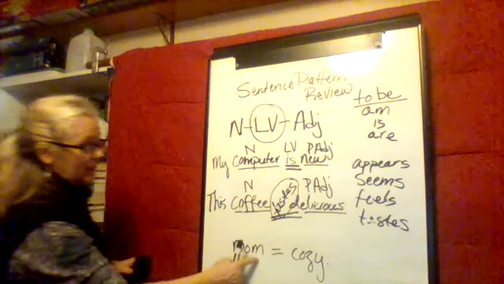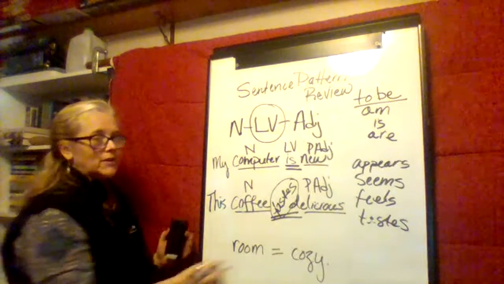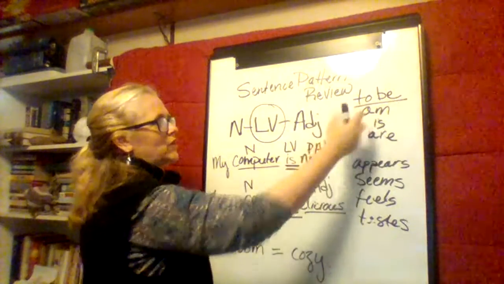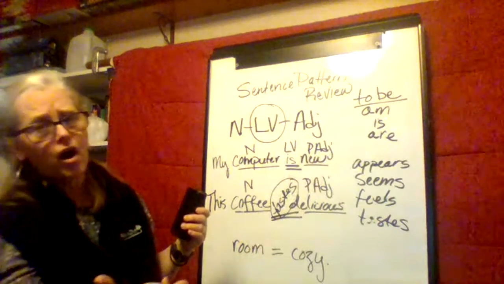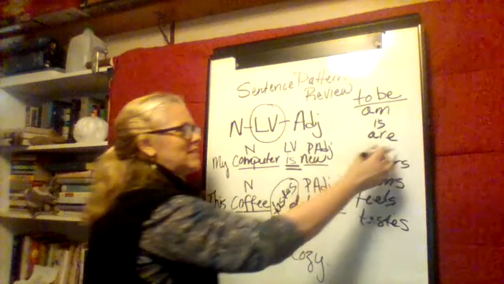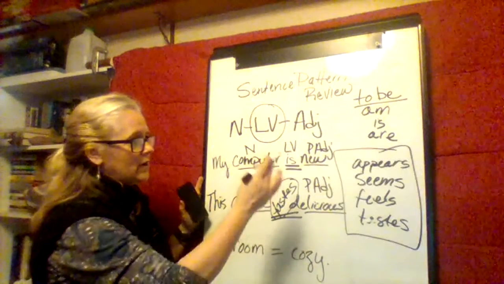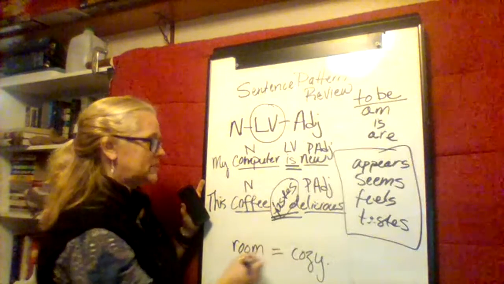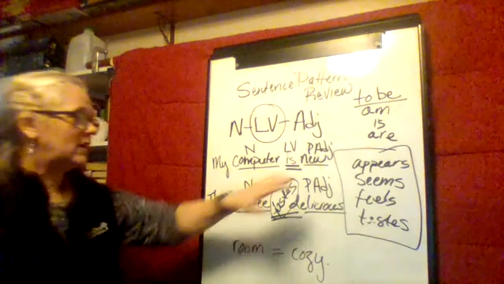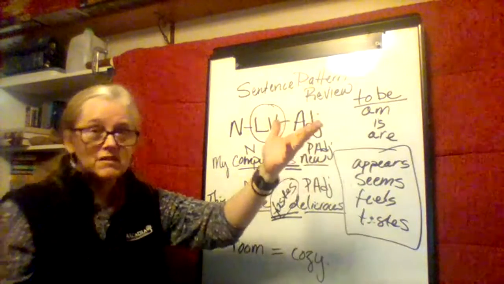All right, now here is room. I'm going to choose one of these. These are easy. When you see is or are or was, those are obvious linking verbs. But when you see these verbs, it can sometimes be really confusing. So room, cozy. I could put appears cozy. If you were to look at my room, you might say that looks cozy.